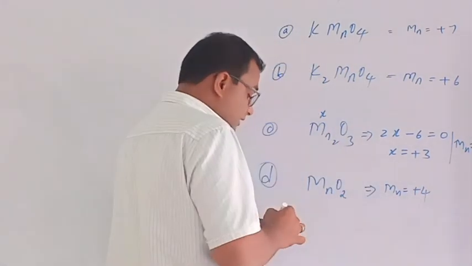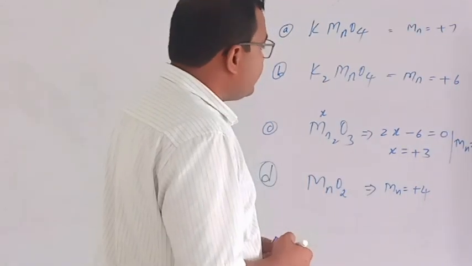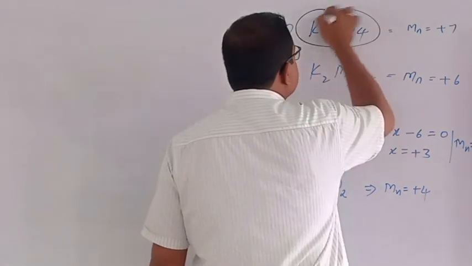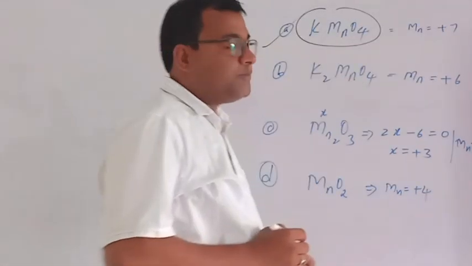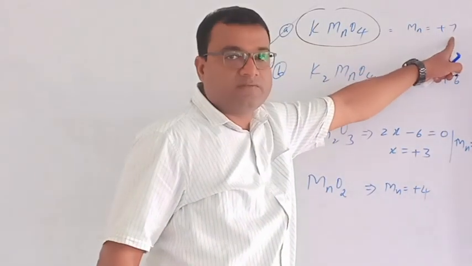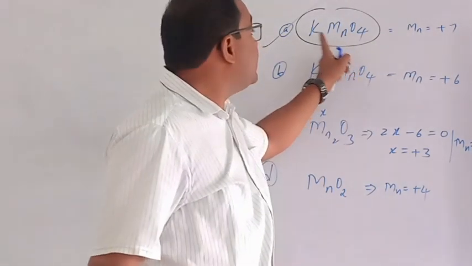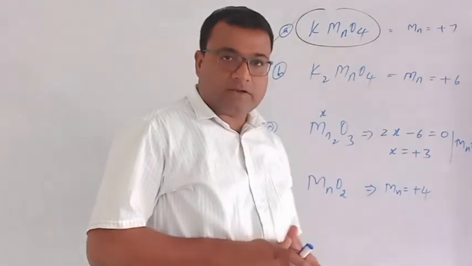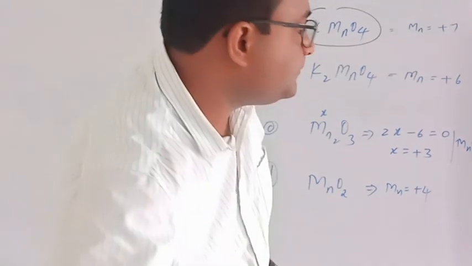Which one is highest? +7, +6, +3, +4. So +7 is the highest. Option A is the correct option, because the highest oxidation state of Mn is in KMnO4, potassium permanganate.